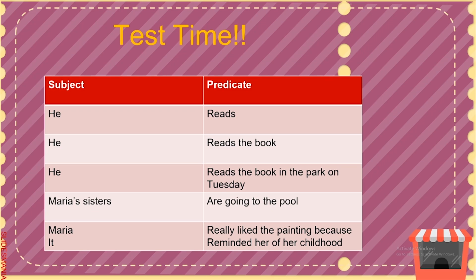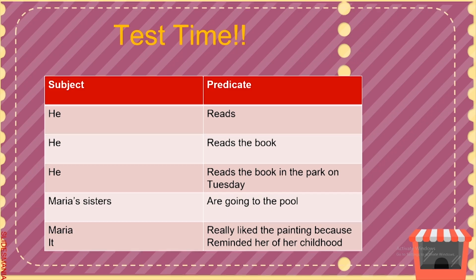Are you ready to kick it up a notch? "He reads the book in the park on Tuesday." Can you guess the subject? It's still "he." The predicate is slightly more complicated: "reads the book in the park on Tuesday." Yep, all of it. How about when the subject isn't at the start of the sentence?